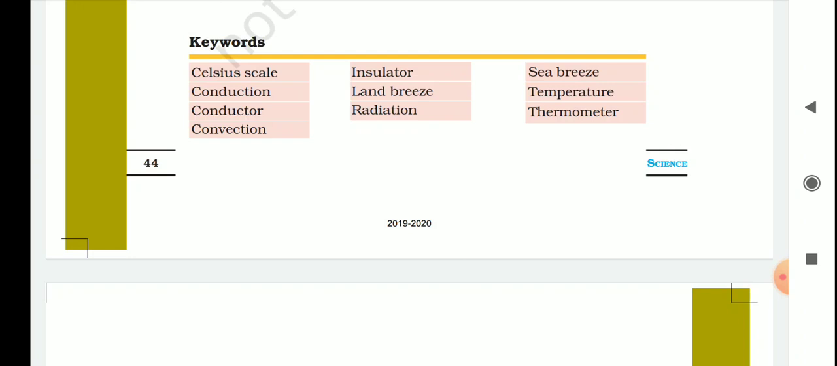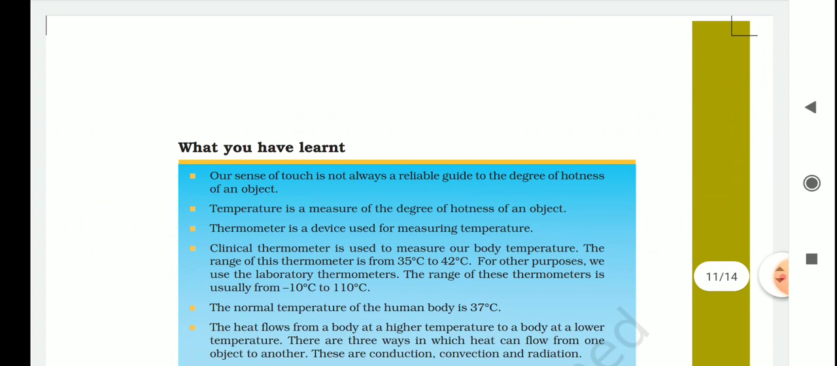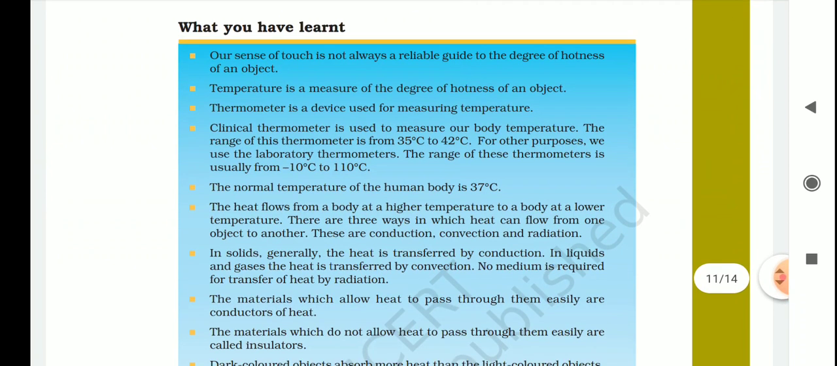Okay students, we have discussed all the words. I hope it is clear to you. So now let's move on to what you have learned. First point, our sense of touch is not always a reliable guide to the degree of hotness of an object. Yes, it was explained to you with the help of an activity where we take three containers A, B and C. Second one, temperature is the measure of degree of hotness of an object.